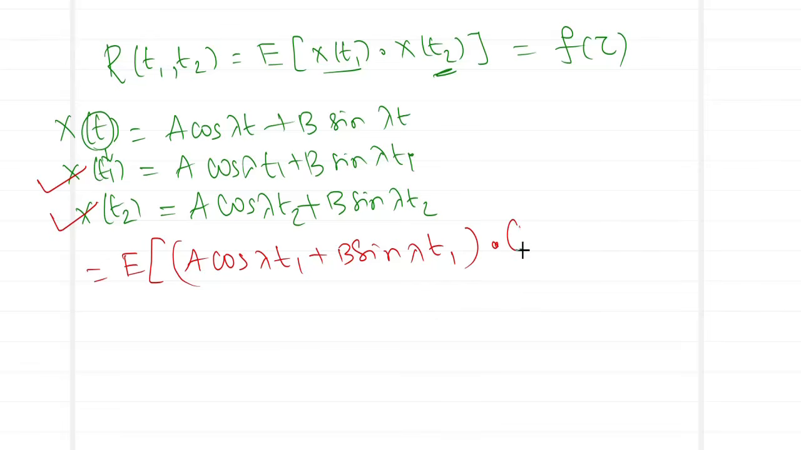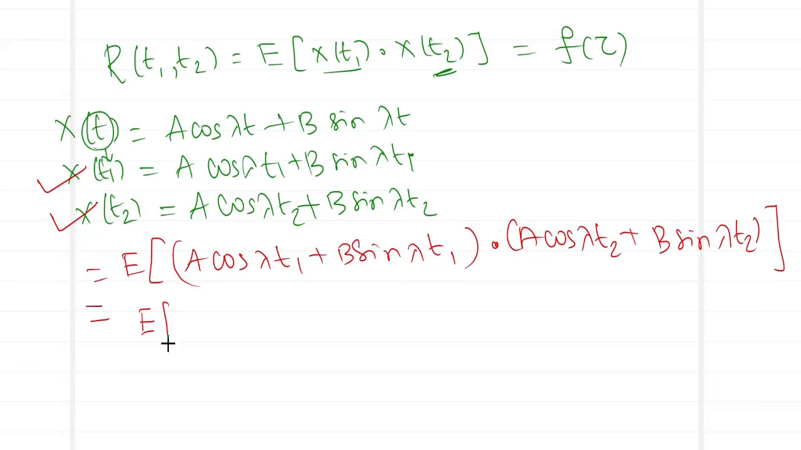Substitute this: A cos lambda t2 plus B sine lambda t2. So now we have two terms in the first value and two terms in the second value. When I take the product of it, totally we will be arriving at four terms. So let me expand and get the four terms.